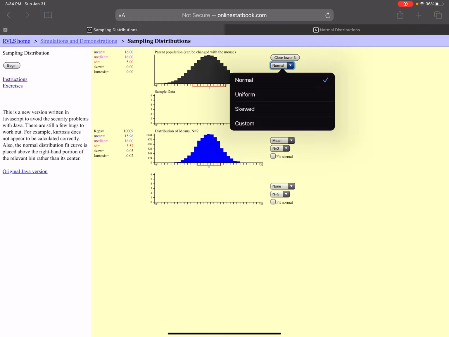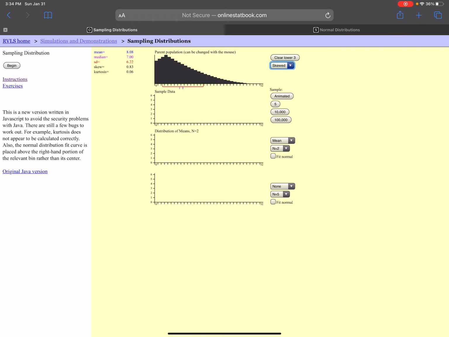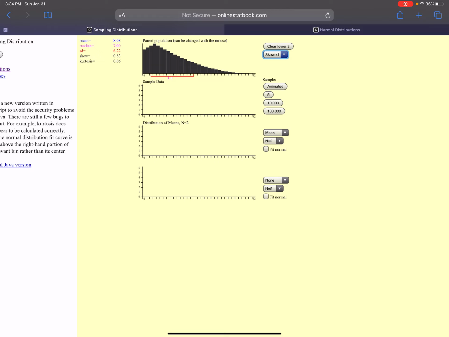Okay, so I want you to notice what happens when I sample from a skewed distribution. And I want you to notice underneath here this red mark and this little tiny red mark under there, that is approximately the center of your data. So I want you to notice that for a skewed distribution, it is not right in the middle of the x-axis, it's in the middle of the data.